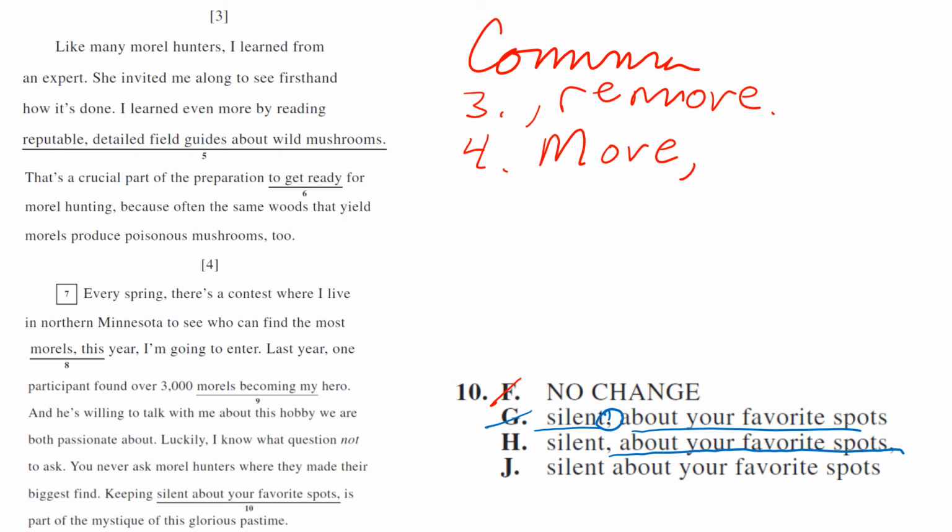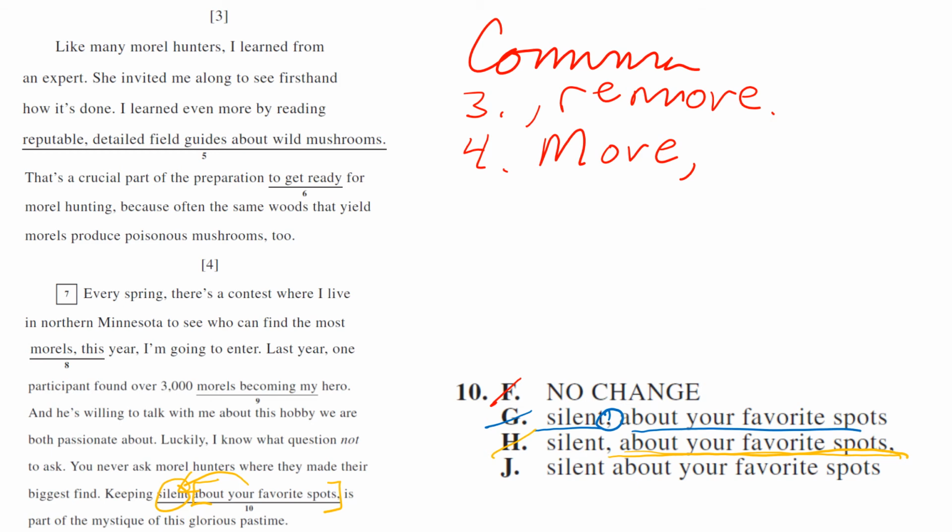Let's change colors there. Instead of making it blue, let's make it a different color so I don't get confused. Let's make it orange. Keeping silent about your favorite spots. So can we take out about your favorite spots? Keeping silent is part of the mystique of this glorious pastime. Well, just silent in general? No. About your favorite spots describes the type of silence. So remember, this is serving as a modifier. And so telling the types of silence. So H cannot, it reduces the clarity.